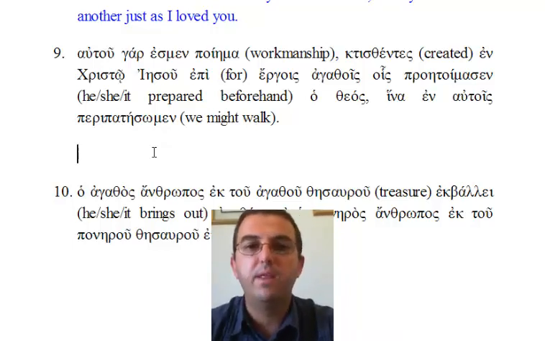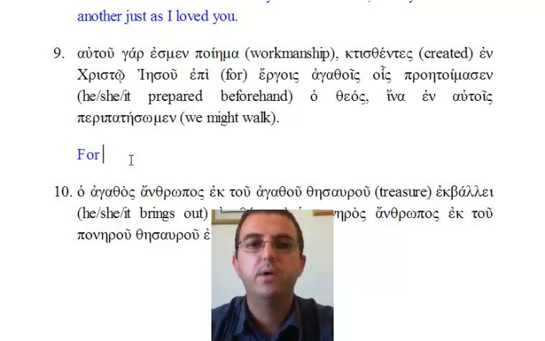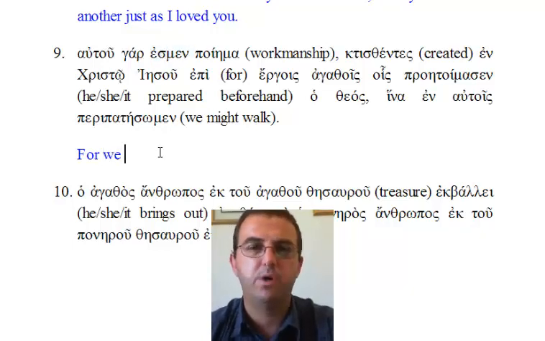One may wonder why the word autou is mysteriously placed at the very beginning of this sentence. It wouldn't be natural or completely normal to do so, and probably the author is trying to place some stress on the word autou by putting it at the very head of the sentence, maybe emphasizing the fact we are his workmanship.